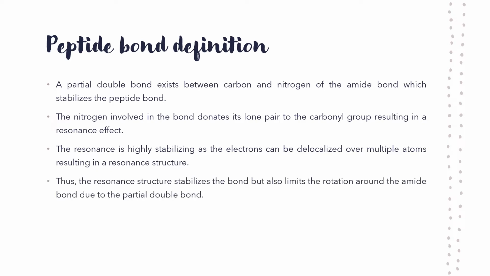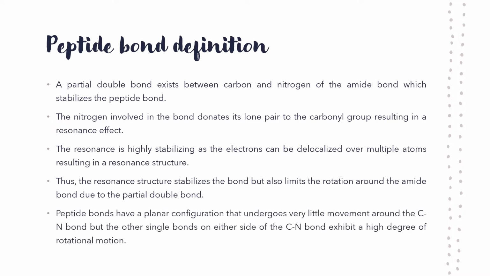Thus, the resonance structure stabilizes the bond but also limits the rotation around the amide bond due to the partial double bond. Peptide bonds have a planar configuration that undergoes very little movement around the carbon-nitrogen bond, but other single bonds on either side of the carbon-nitrogen bond exhibit a high degree of rotational movement.